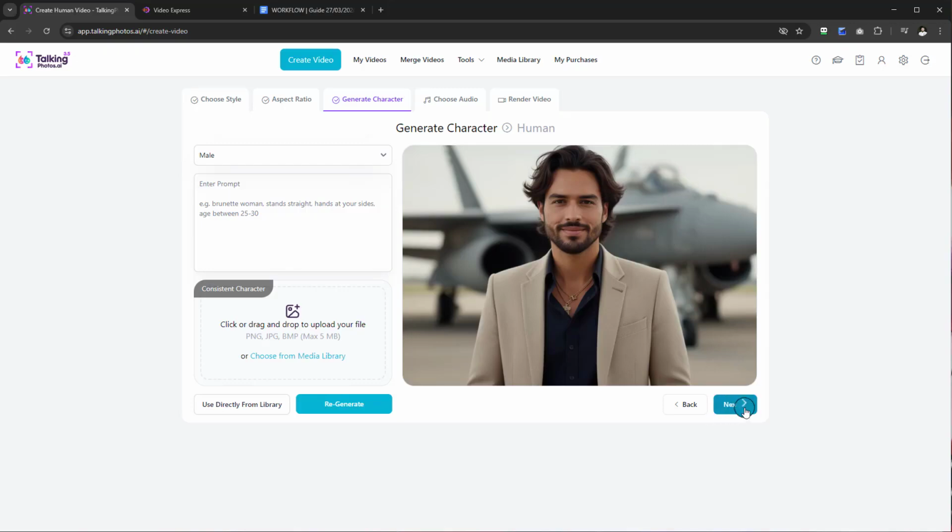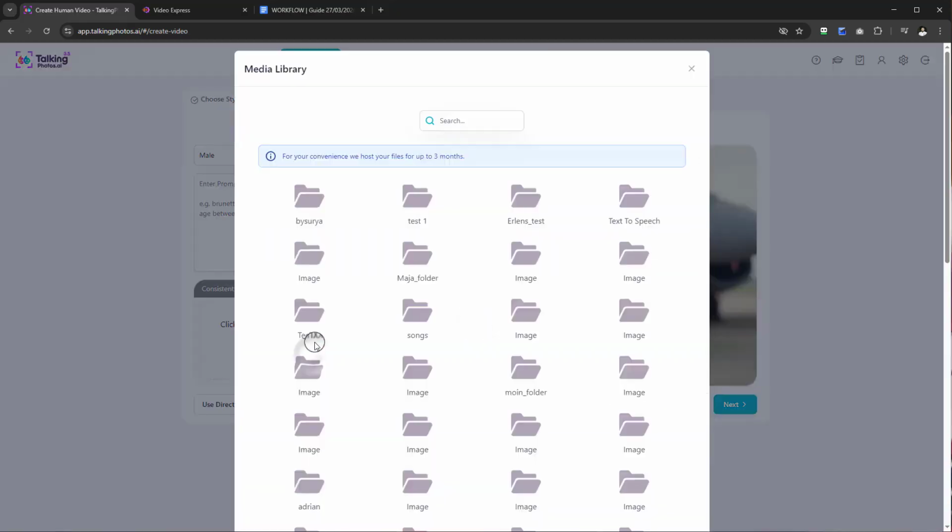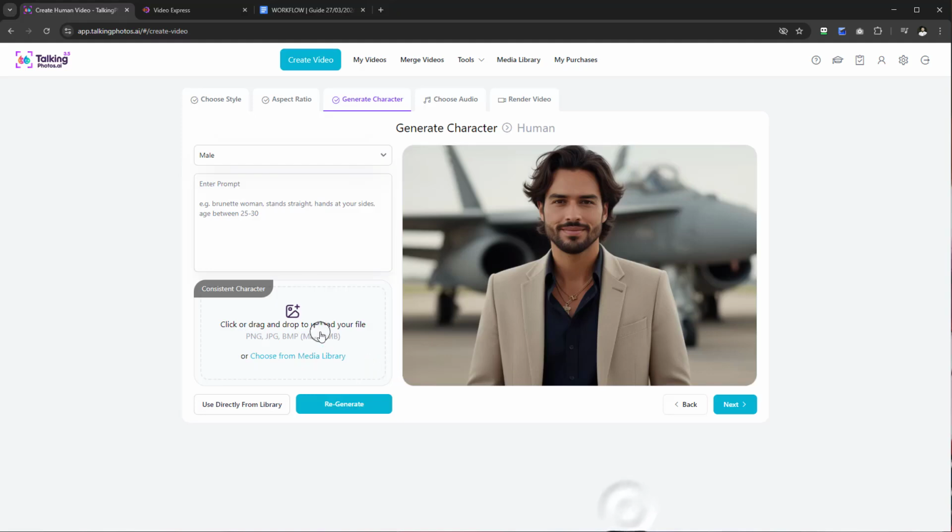Now, before doing so, if you want to have a consistent character and you want to change the background, so on and so forth, you can just recreate the subject, but maybe change the background and customize it to your liking. Okay, and another port of call is, if I just show you this, if we go to choose from media library, or what we do, let's just type in a professional male in the office with staff, or let's just keep it in the office.